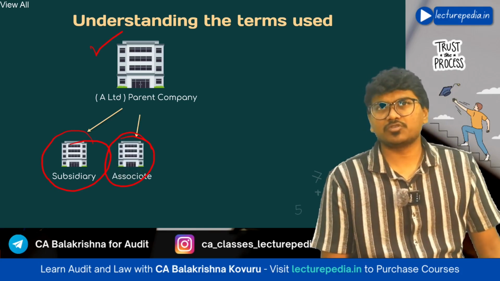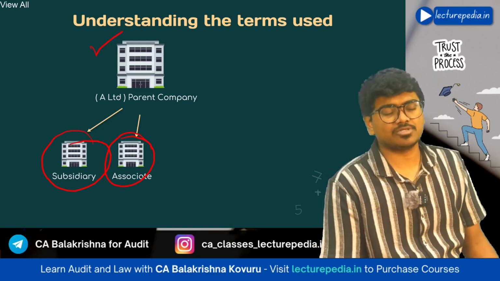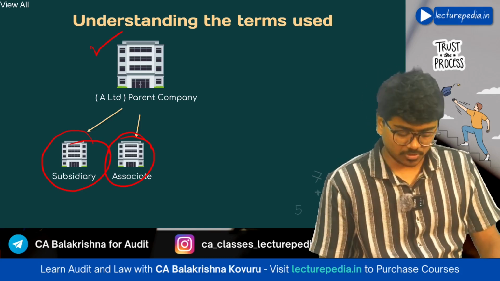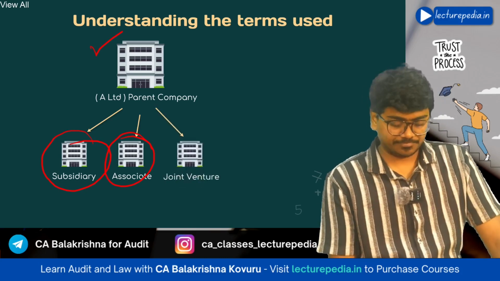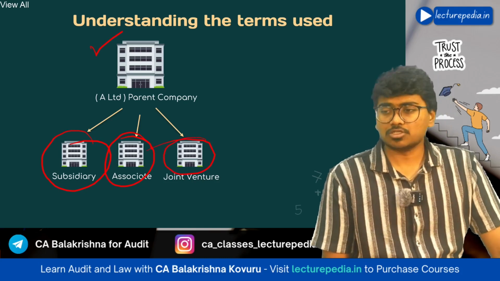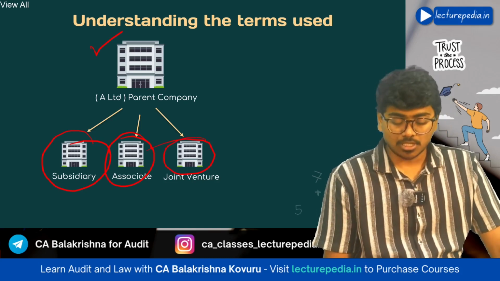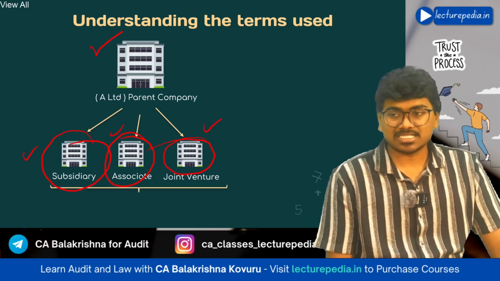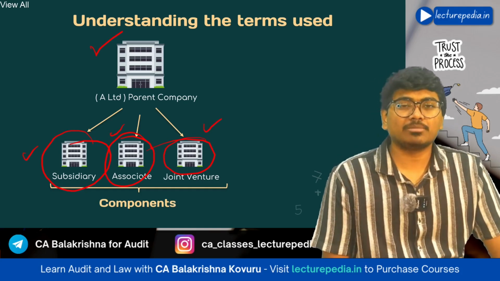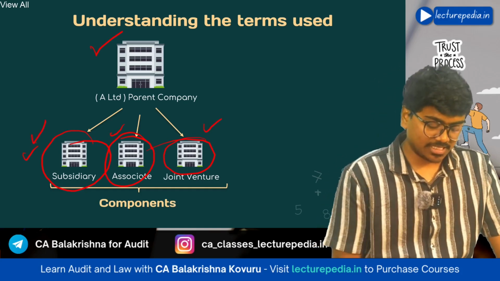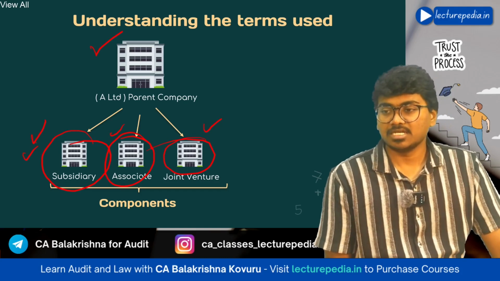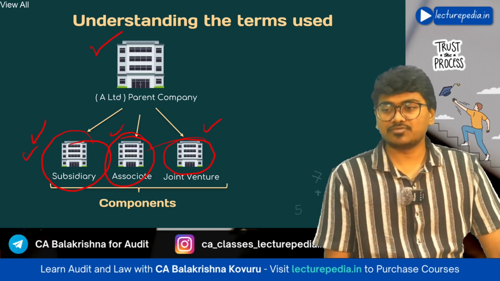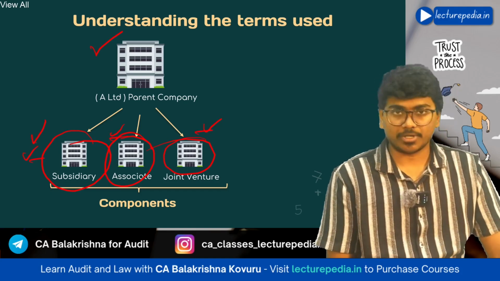See, subsidiary means if you hold more than 51% of shareholding, that becomes your subsidiary. If you hold more than 20% of shareholding, then it becomes an associate. And joint venture, this A Limited is also having certain joint ventures with some other company. Now, all these three types of entities will be known as components. Together you can call them components. The subsidiary will be a component of the parent entity, the associate will be a component of the parent entity. The common term that you can use for all these entities is components.